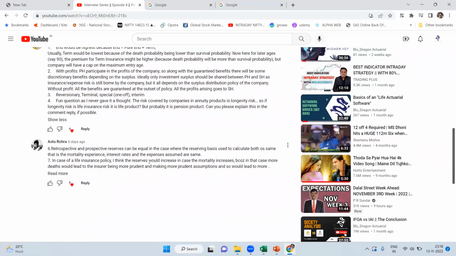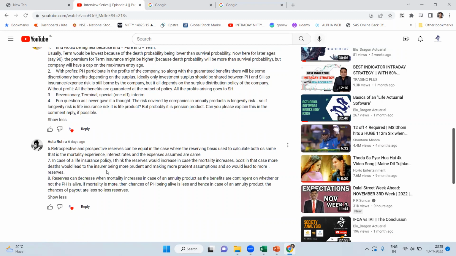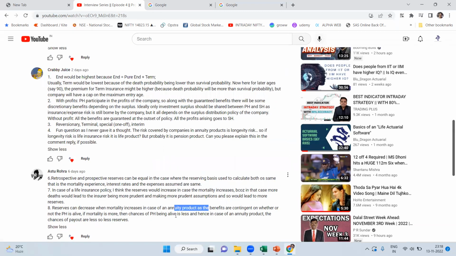In case of a life insurance policy, the reserve would increase if the mortality increases, because in that case the death would lead to a loss for the insurer. I think I have already given the mathematical justification for that. And the reserve can decrease when the mortality increases in case of an annuity product, right? So he has already mentioned that, but in this case he has not considered annuity to be a life product. So that might be a contradiction that he wanted to think upon, right? But I think these are very well written.